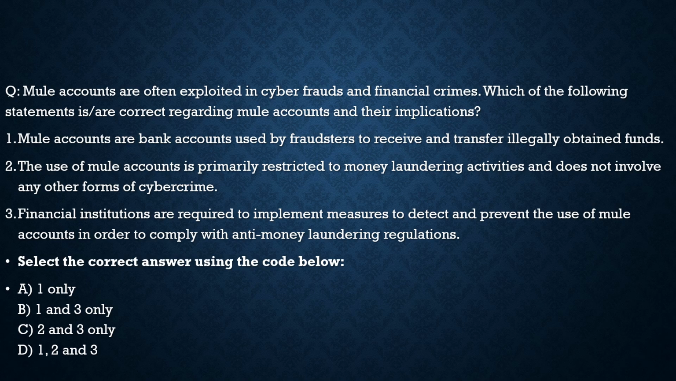Here the question is about mule accounts. Let us see what the question says. Mule accounts are often exploited in cyber frauds and financial crimes. Which of the following statements are correct regarding mule accounts and their implications? In the first slide we discussed what these mule accounts are. These are accounts which belong to some other person and are used by someone else for financial transactions. He can either forcefully use it or give some incentives to that person. And what is the reason for using these mule accounts? So that he won't give his financial identity, he will keep his identity private. So here, what are the statements?